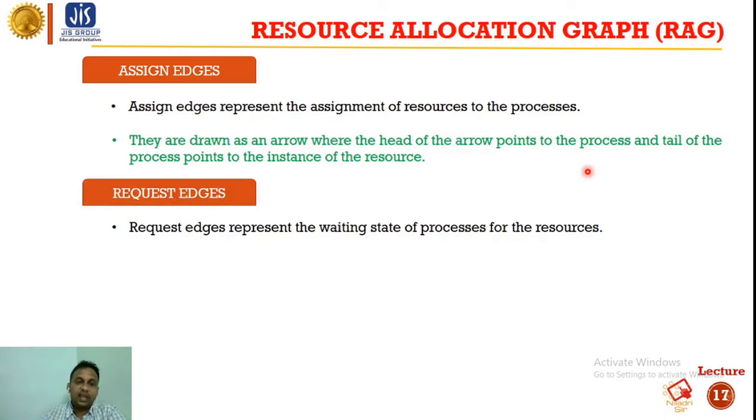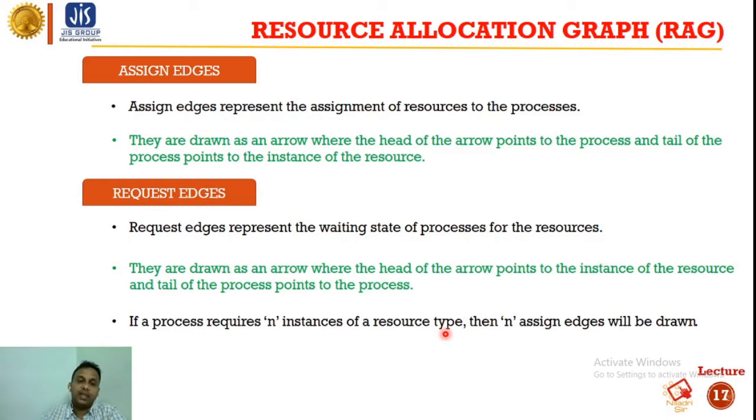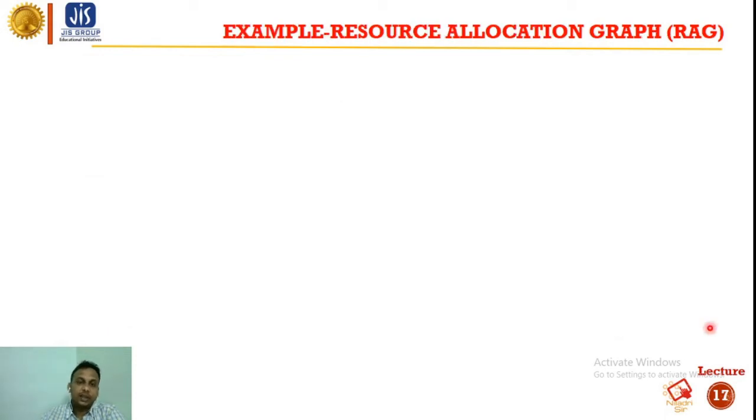Request edges represent the waiting state of the process for the resources. They are drawn as an arrow where the head of the arrow points to the instance of the resource, and the tail points to the process. If a process requires n instances of a resource type, then n assign edges will be drawn.